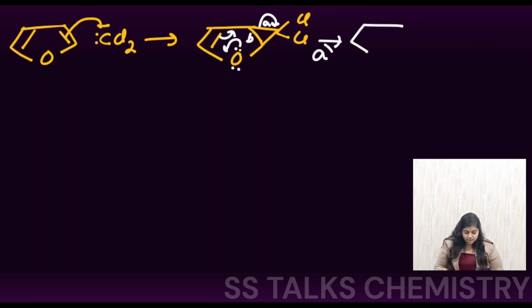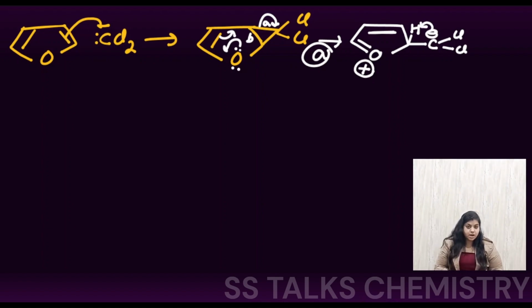So through path A, if we consider the oxygen, the electron density moves. Here the oxygen has donated the electron density, so a positive charge is coming and the bond is being formed at this position. At this center we have the carbon with the negative charge, and the 2 chlorine atoms are present, right? Now further, the H present at this center will be abstracted by this carbon which has the negative charge, so that the aromaticity of the furan ring can be regained.